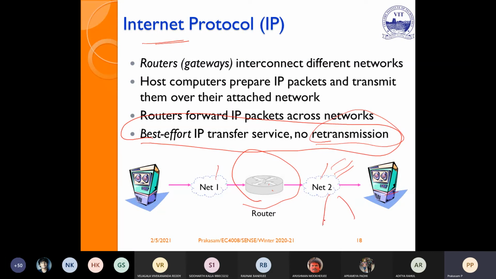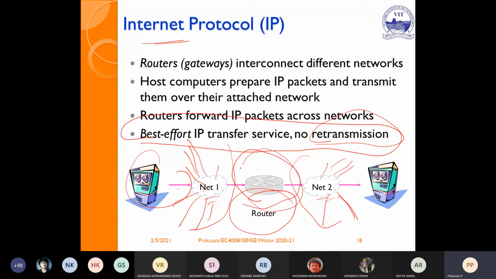So this is net 2. Net 2 may connect different hosts, and net 1 may also connect different hosts. Through the network, this host will communicate the message from network 1 to the other network through the router. So this is a different network, and this is a different network. Using the router, we are able to connect to a different network. So this is nothing but an internetwork.